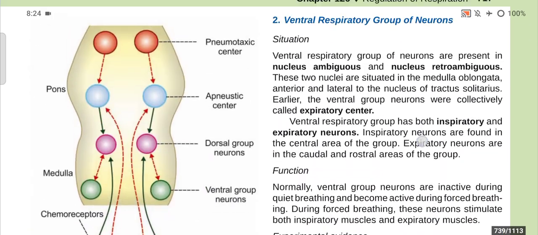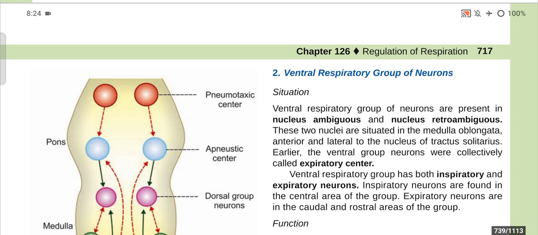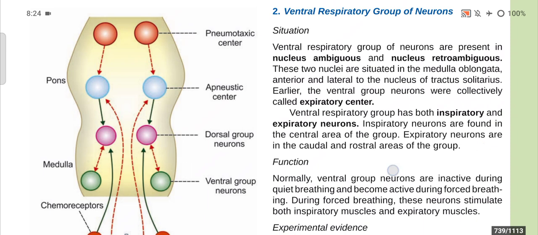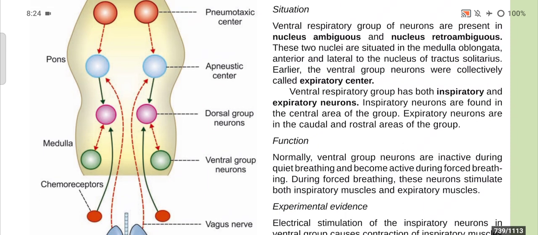Now start with the ventral group of neurons. Ventral group of neurons are present in the nucleus ambiguus and nucleus retroambiguus, and these two nuclei are situated in the medulla oblongata, anterior and lateral to the nucleus of tractus solitarius. Earlier the ventral group of neurons were collectively called expiratory centers. In the pink color you can see the dorsal group of neurons, and in the green color you can see the ventral group of neurons.